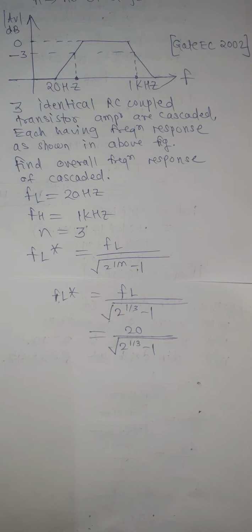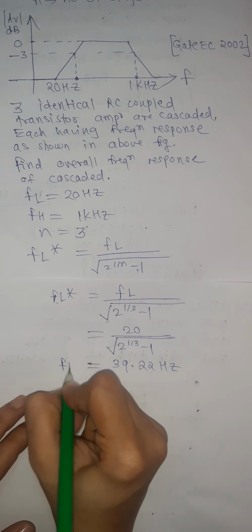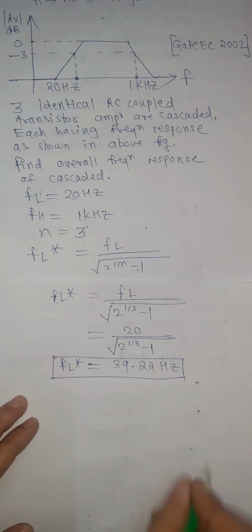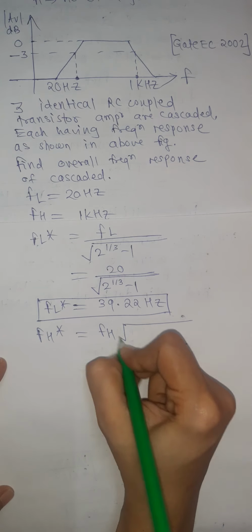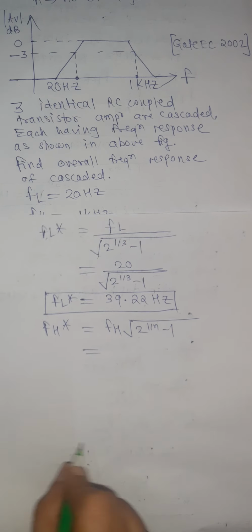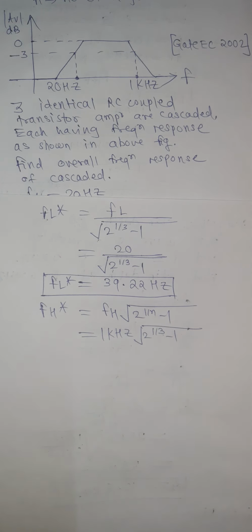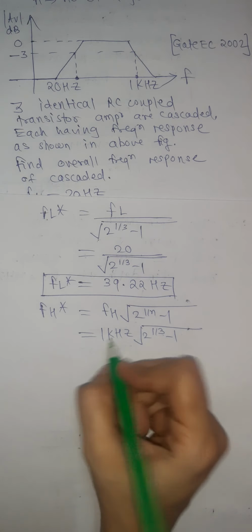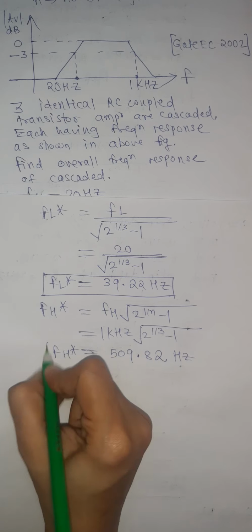So its value will be 39.22 Hertz. FL star is 39.22 Hertz, and to find FH star, it is FH into square root of 2 raised to 1 by n minus 1. Here FH is 1 kilohertz, so 1 kilohertz into square root of 2 raised to 1 by 3 minus 1. So it will be 509.82 Hertz, that is FH star.